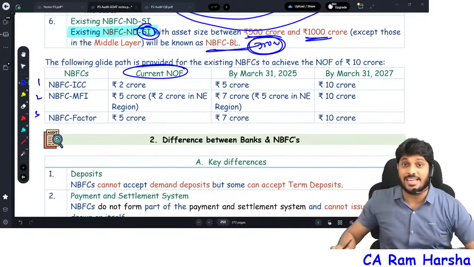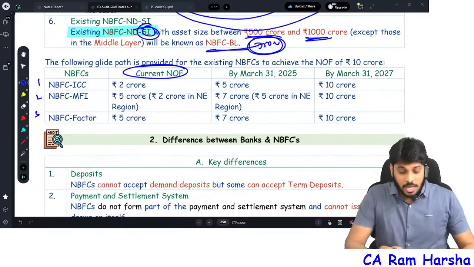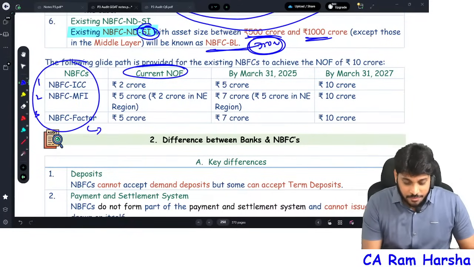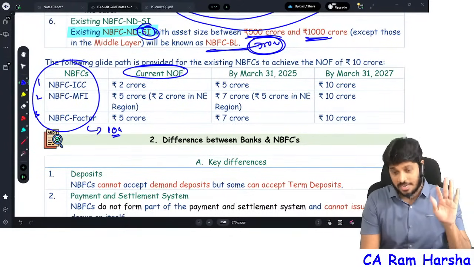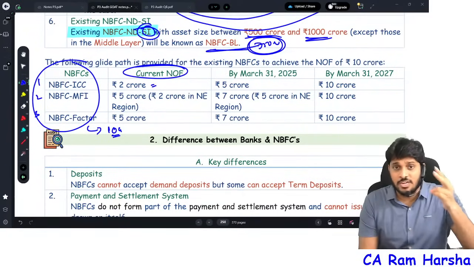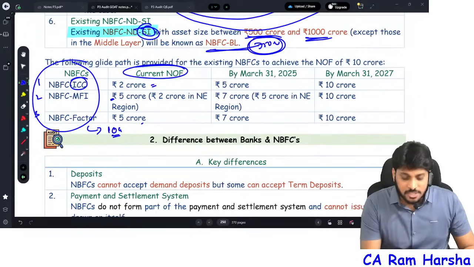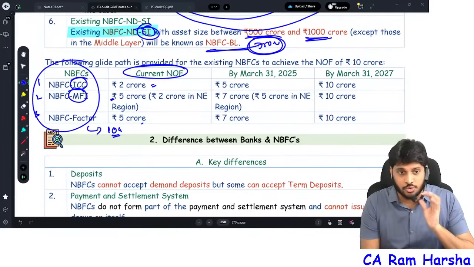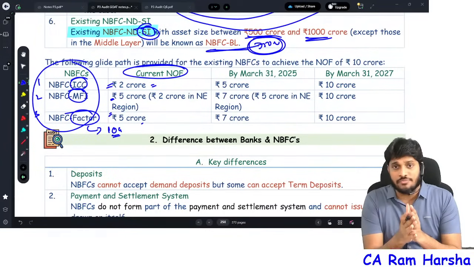By the way, there are some NBFCs where the current net owned funds requirement differs. RBI has given three NBFC-related specific details. If these 3 NBFCs are applying for registration now, 10 crore is the direct net owned fund requirement. Sir, these are already registered. Right now they have 2 crore net owned fund, 5 crore net owned fund, for example investment credit company, micro financial institution, and factor. Earlier, this was the net owned fund requirement.